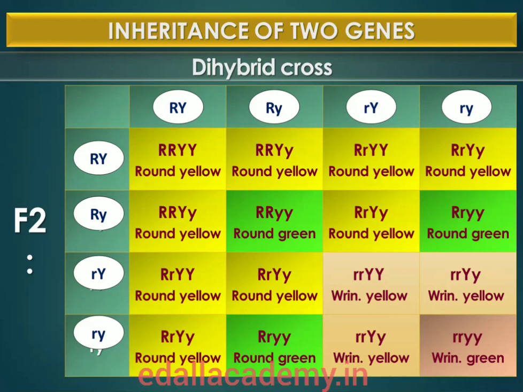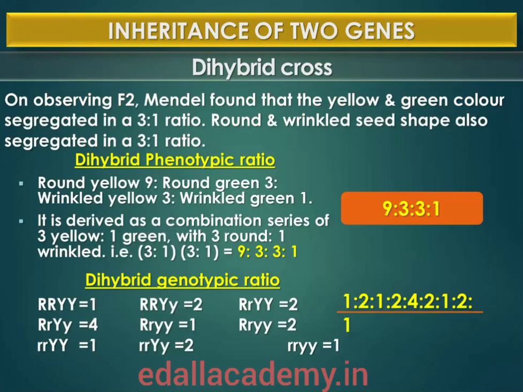Although there are 16 squares, how many different types of genotypes and phenotypes are formed is clearly given with the help of the tabular column, with the help of the Punnett square. Note them down in the format given. So totally, how many plants were produced in the F2 generation? Try to remember the ratio of 9:3:3:1.